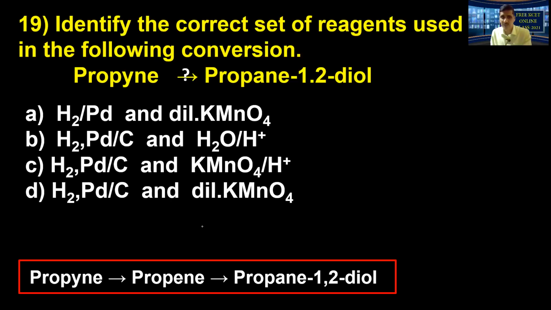Therefore, I have to convert propyne into propene and then to propane-1,2-diol. So propyne to propene, there are several methods, but let's see what they have given here. They are giving options about Lindlar's catalyst, right? Now I use this. Definitely you can convert propyne into propene by using Lindlar's catalyst. By selective reduction I convert propyne into propene, right? Now propene to propane-1,2-diol is a simple oxidation reaction.